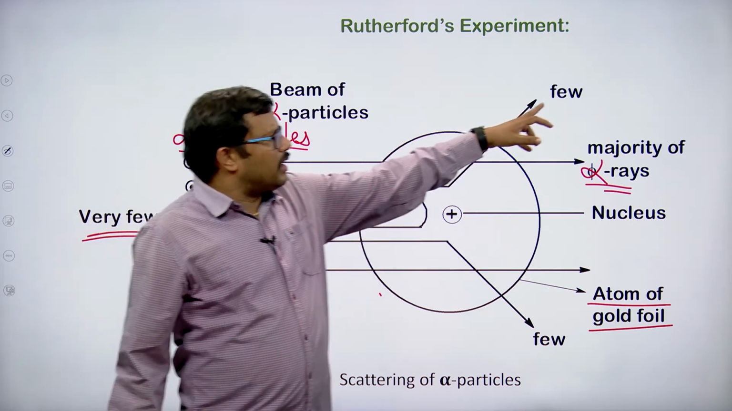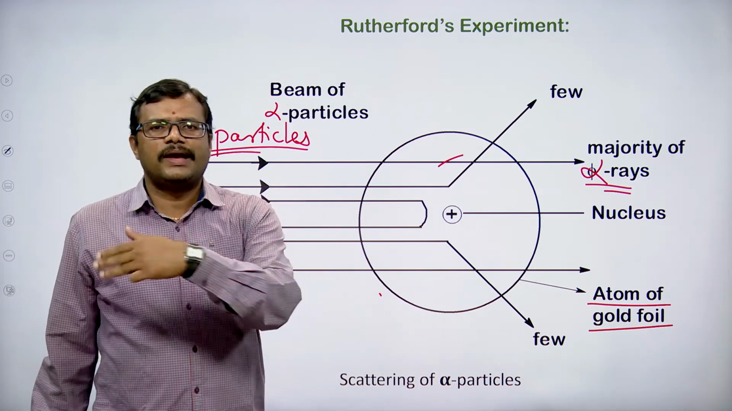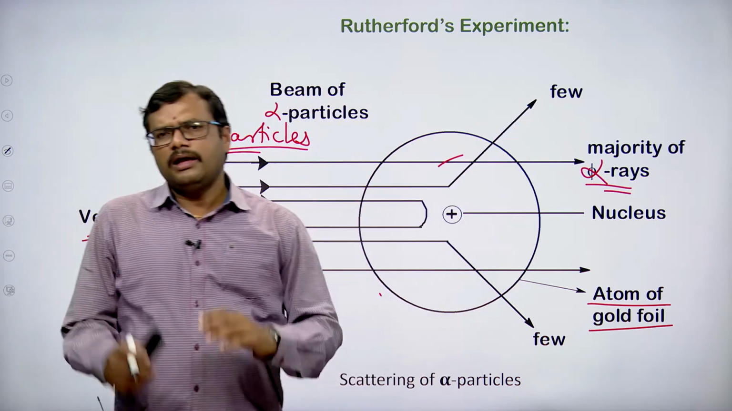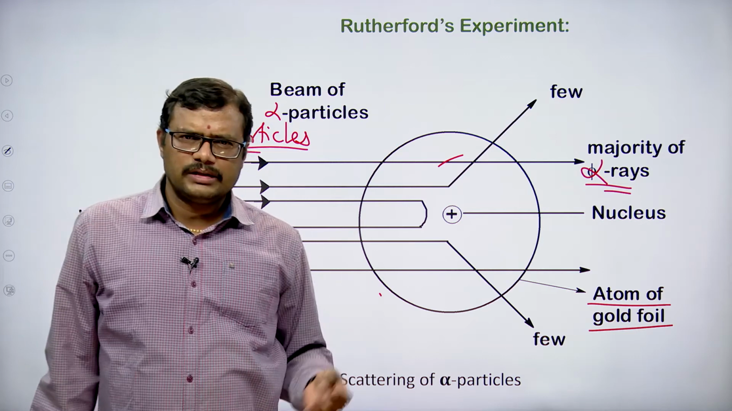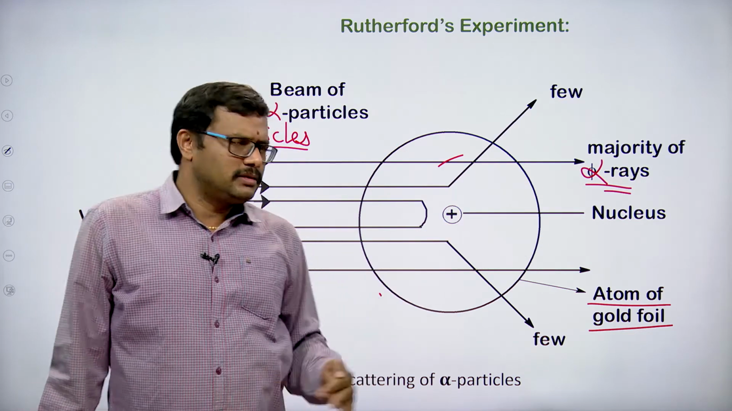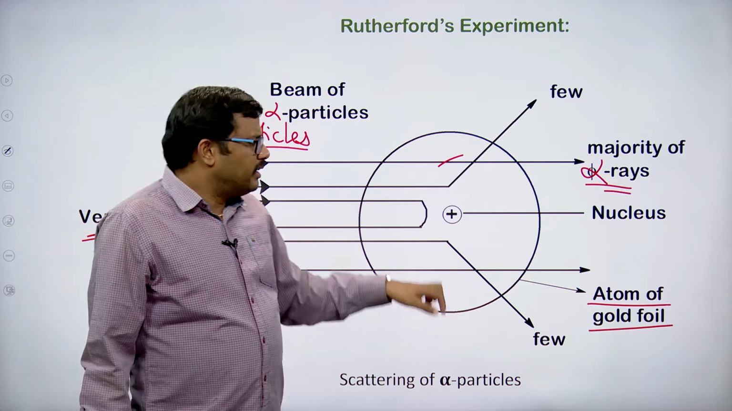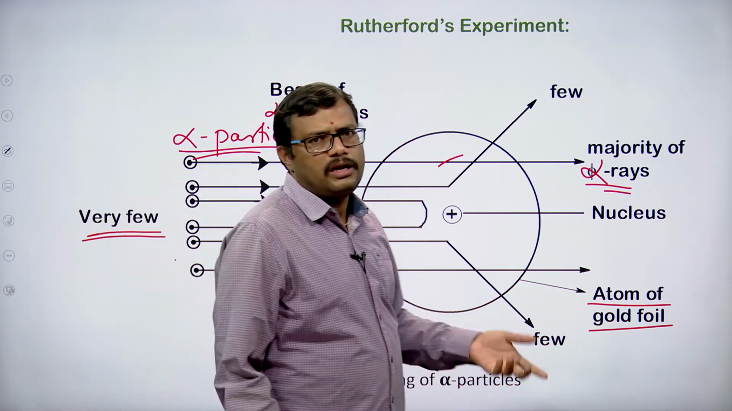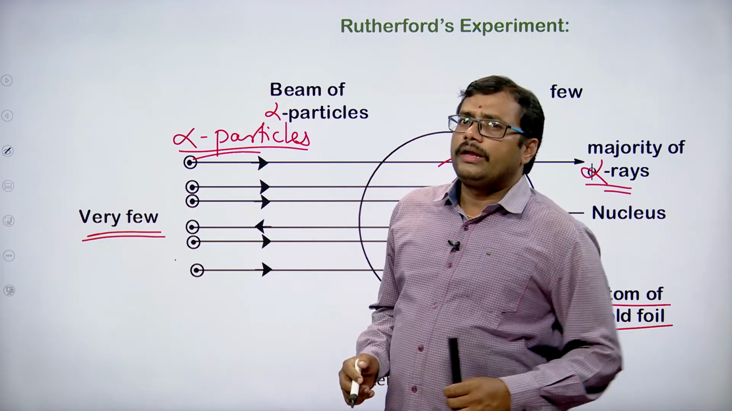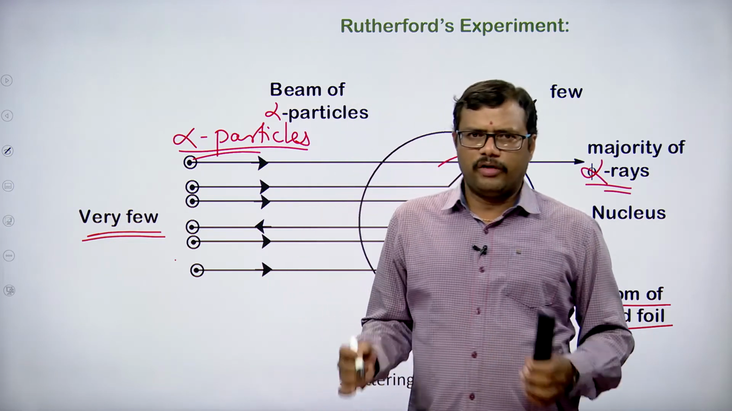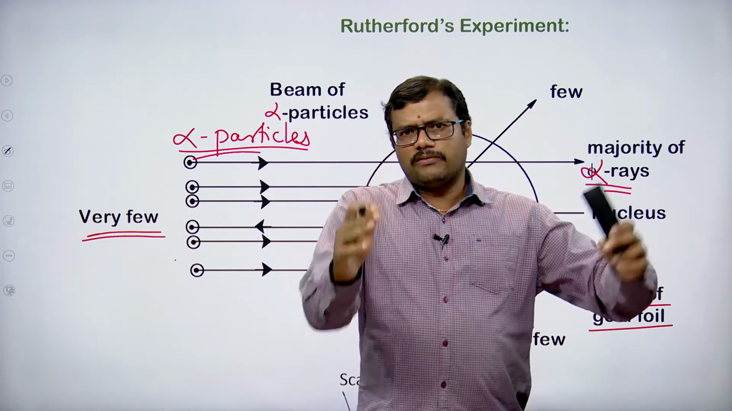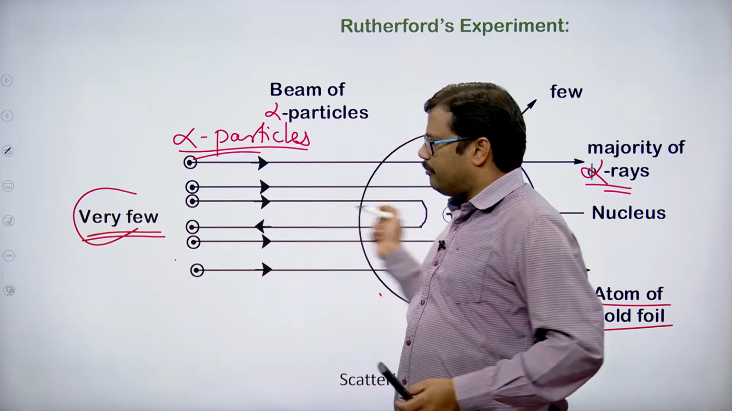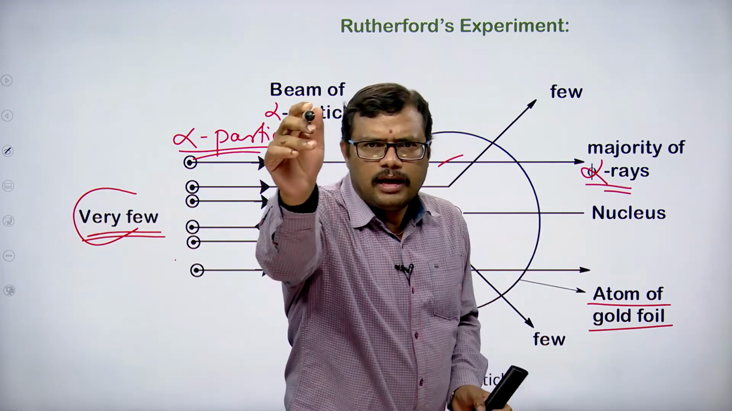And very few particles got deflected by small angles, and a few particles got deflected by large angles. Few particles changed the direction by a small angle, some changed the direction by large angles, and very few, 1 in 20,000 alpha particles, bounce back. If you fire 20,000 alpha particles, one particle goes, hits, and then comes exactly back.